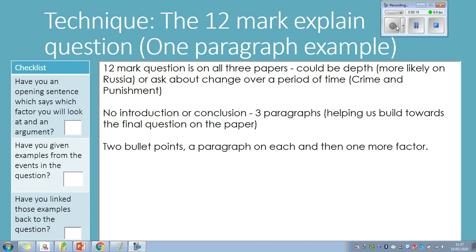Now this all helps us to build towards the final question on the paper. So this is practicing our explanation skills. We don't need an introduction or a conclusion, we just need 3 paragraphs. You will be given the question, explain why something happened, and you'll be given 2 bullet points underneath. So you need to create a paragraph on each of those bullet points because it's giving you the answers. And then you need to select one more factor.